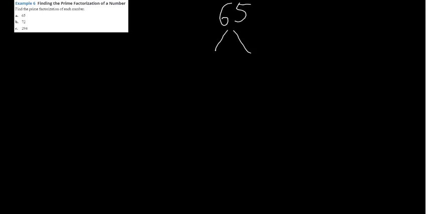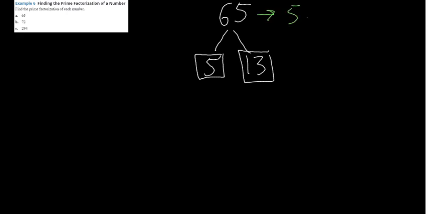Again, I always start with 2. Well, 2 doesn't work here. 3 does not work here either. 4 doesn't, but 5 does. 5 is also prime, so let's go ahead and box that in. Well, 5 times what? 5 times 13, and 13 also happens to be prime. So I can stop there. The prime factorization of 65 is simply 5 times 13.